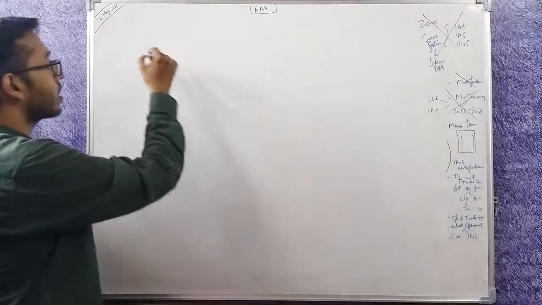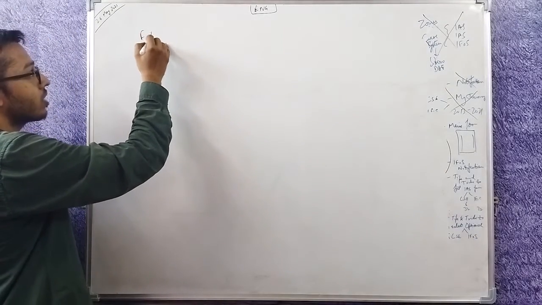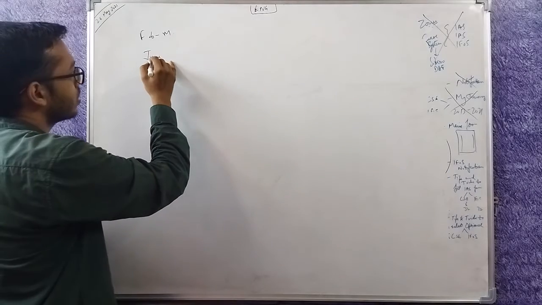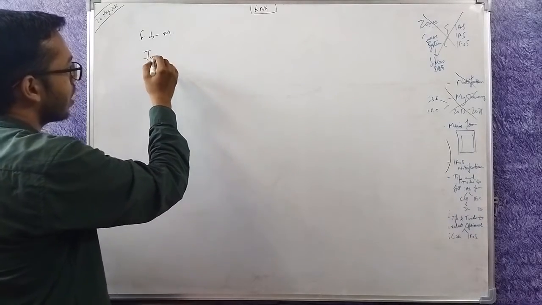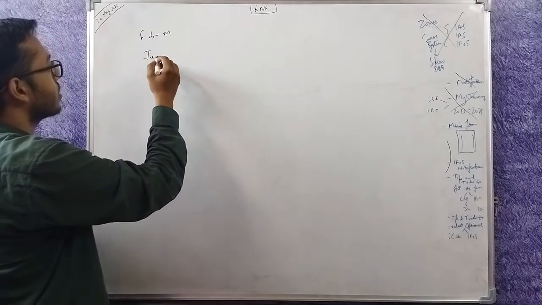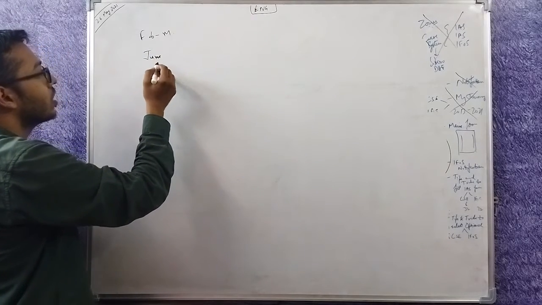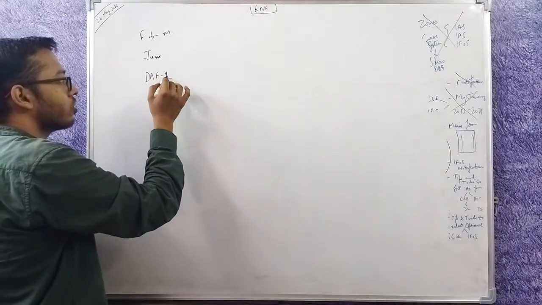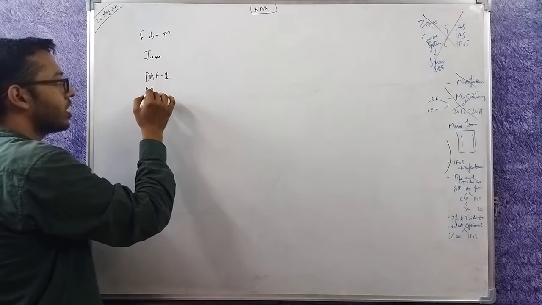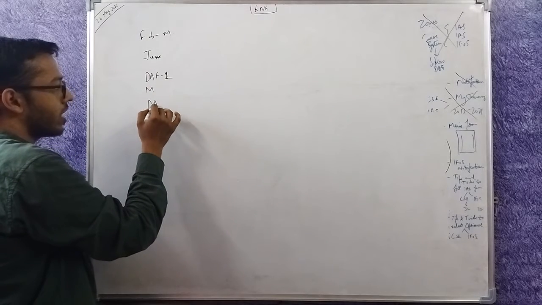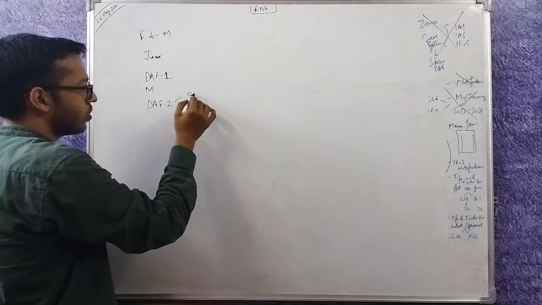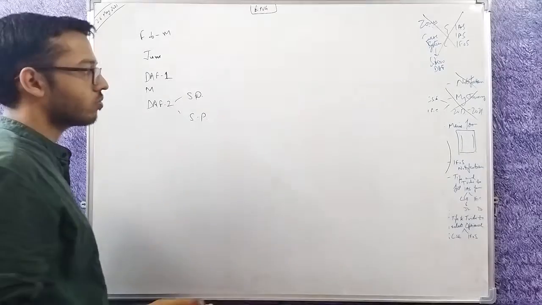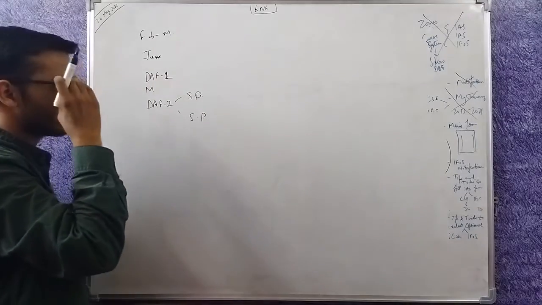I told you that the form gets filled in Feb-March, then prelims happens in June. This is generally the case. After coronavirus, the system has become different now. After that, you fill a DAF 1. In this, you give your documents. Then mains happens. Those who clear it fill DAF 2. In this DAF 2, you need to give two preferences: service preference and state preference. What is there in service preference and what is there in state preference?